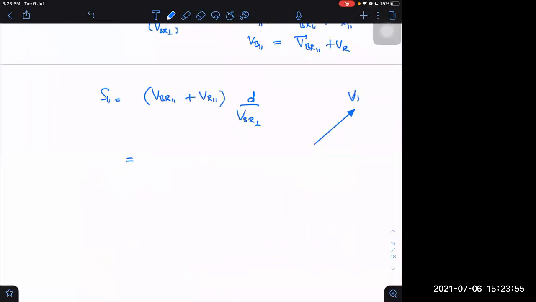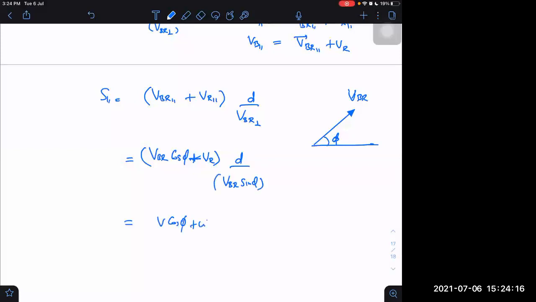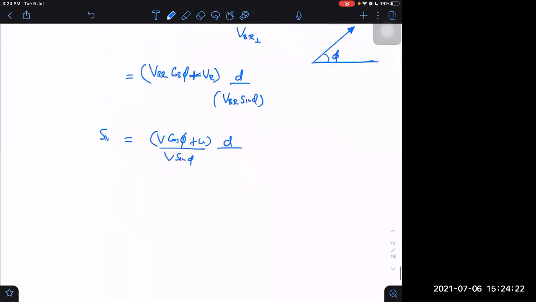Let the velocity of the boat with respect to the river make an angle phi with the x-axis. Then I can write s parallel as V_BR cos phi plus V_R total into D upon V_BR sin phi. V_BR is nothing but V, so it is V cos phi plus U into D upon V sin phi. I want this quantity to be minimum.